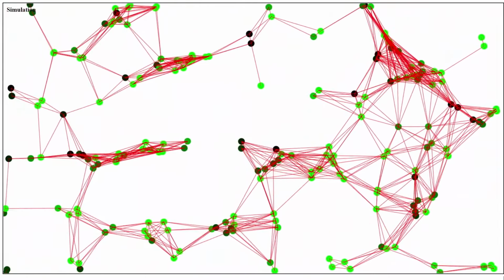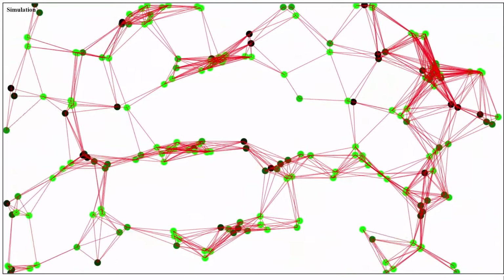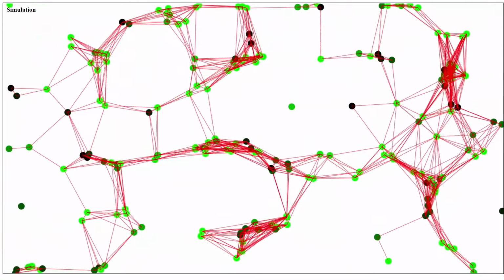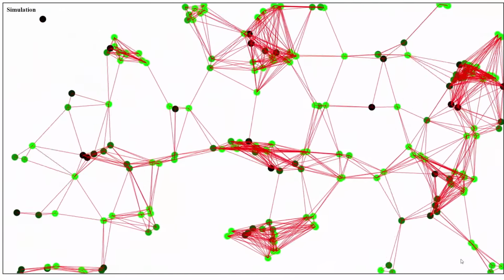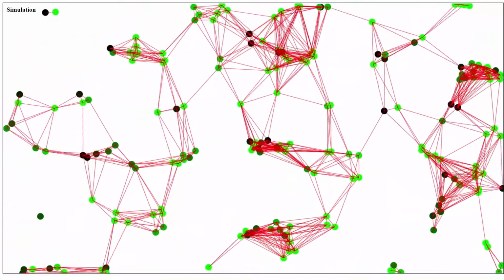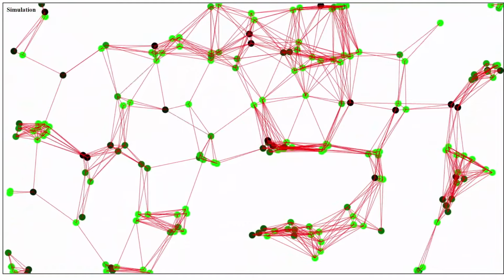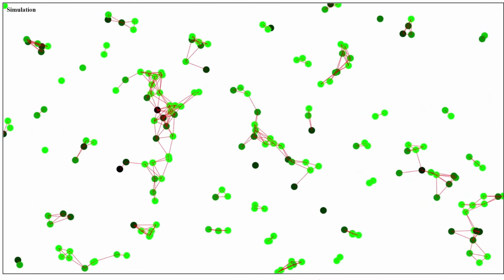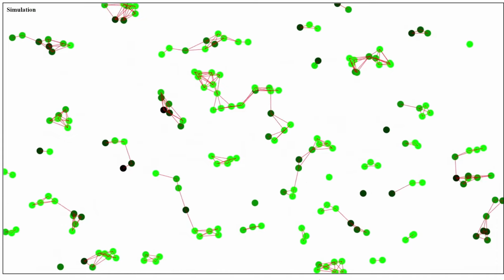So as I said, I have used physics and mathematics. How I have used them is that I have defined forces between individuals, and these forces would cause these connections. I have related extroversion to making new connections. So the more extrovert the person is, the more chance they have to make new connections. And I have related agreeableness to the repulsive force that they give or receive from other individuals. I have related conscientiousness and neuroticism to attraction force in these connections. And finally, I've related openness to exploring the space.